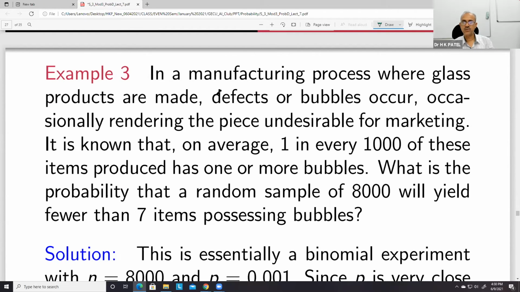Next is, in a manufacturing process where glass products are made, defects or bubbles occur occasionally, rendering the piece undesirable for marketing. It is known that on average, 1 in every 1,000 of these items produced has one or more bubbles. So what is the probability that a random sample of 8,000 will yield fewer than 7 items possessing bubbles?